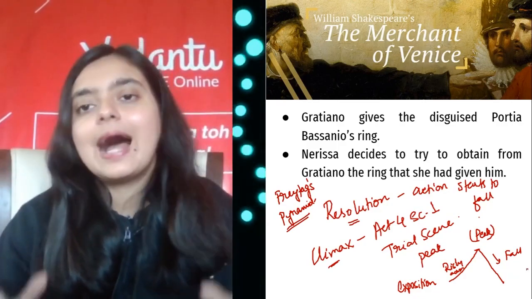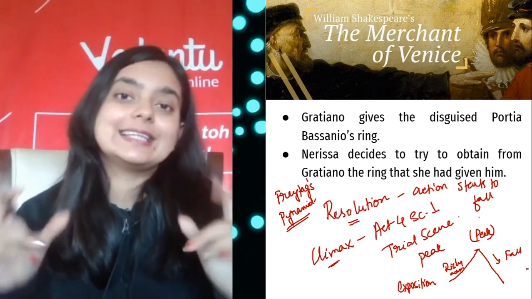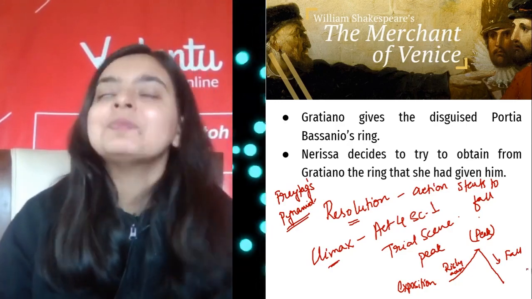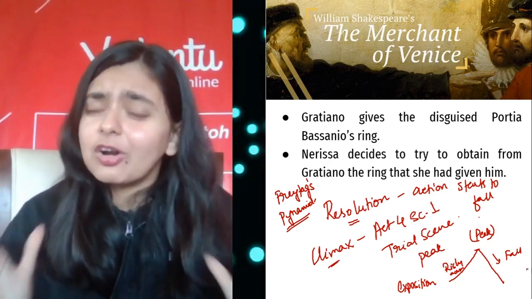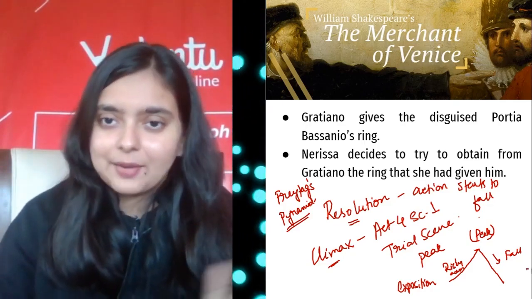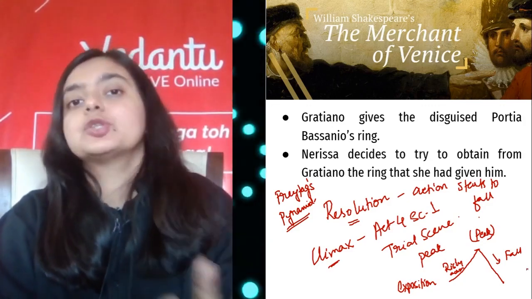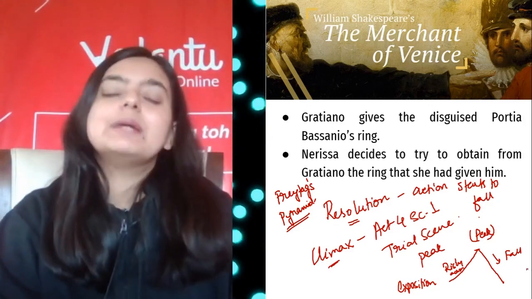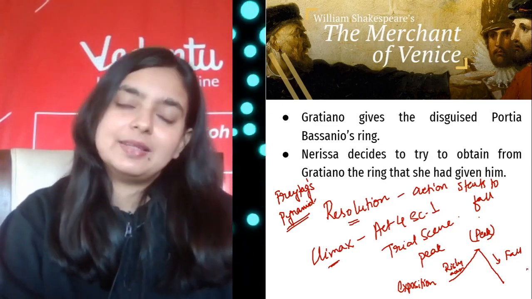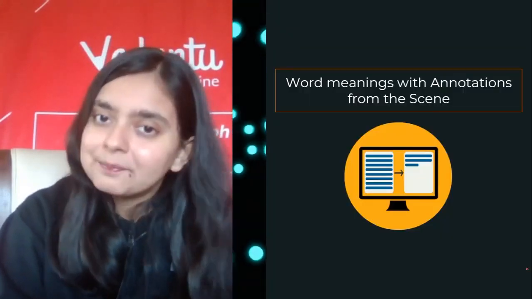Now, if you remember, I had already talked about the fact that this is a romantic comedy, so we are all apprehending and expecting a happy ending, and the play ends with multiple marriages, right? I gave you the reference to Midsummer Night's Dream as well, and a similar thing happened in that play as well, right?